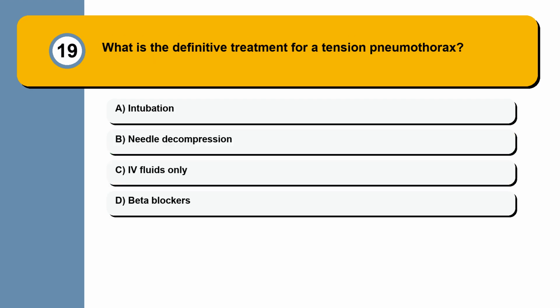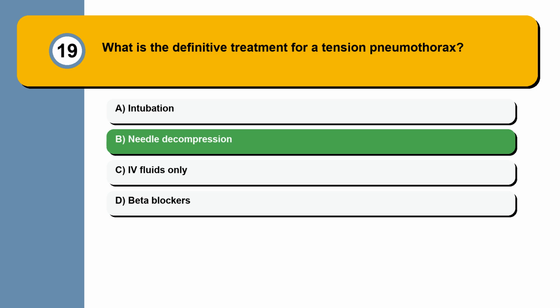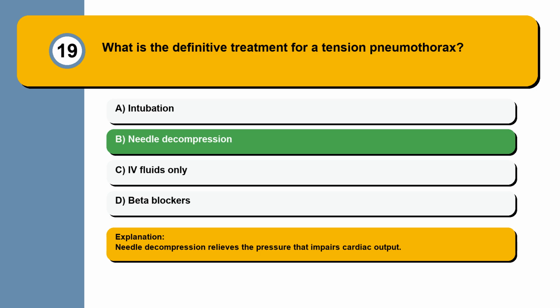Question 19. What is the definitive treatment for a tension pneumothorax? Intubation, needle decompression, fluids only, or beta blockers? Needle decompression relieves the pressure that impairs cardiac output.